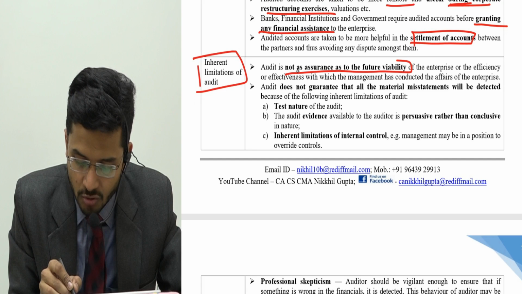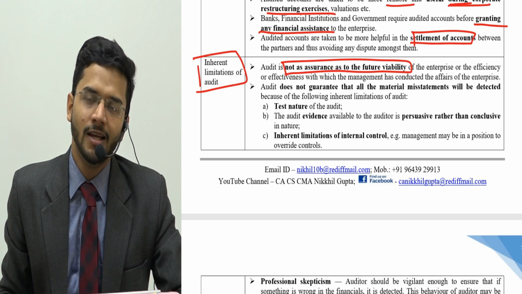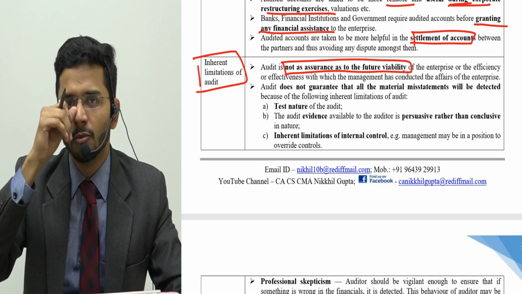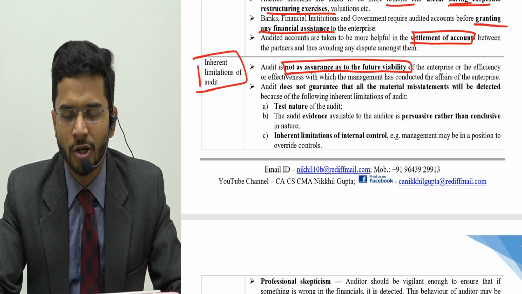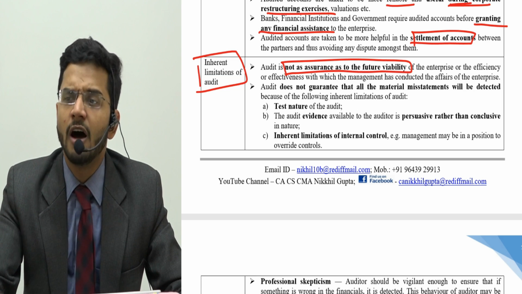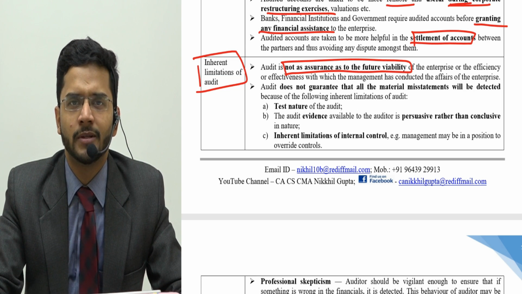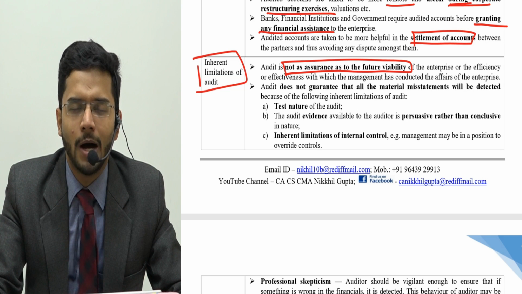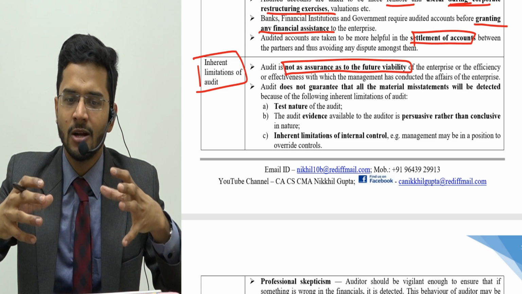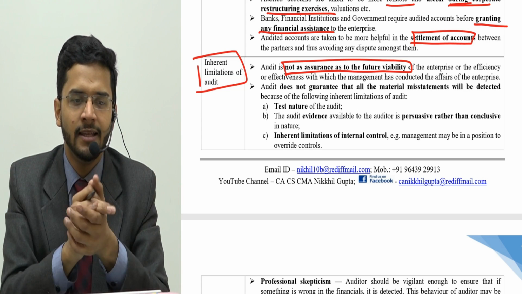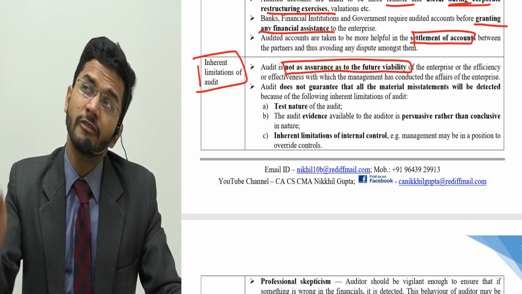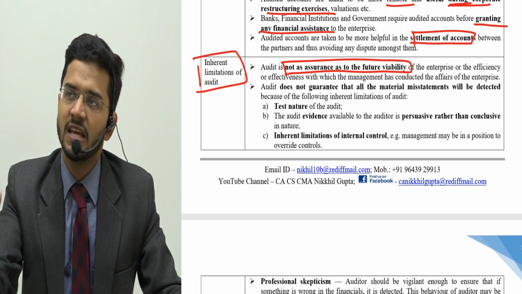Audit is not an assurance as to the future viability of an organization. Say a financial statement is audited by a big four, the most reliable or biggest auditors of the country, and they have very stringent, strong, powerful procedures. Of course, ignoring the events which happened in the past, I'm just ignoring them for a second, they have the strongest audit policies and audit standards in India, and very technical software which they employ. So if you see a balance sheet signed by a partner of, say, KPMG or Deloitte,